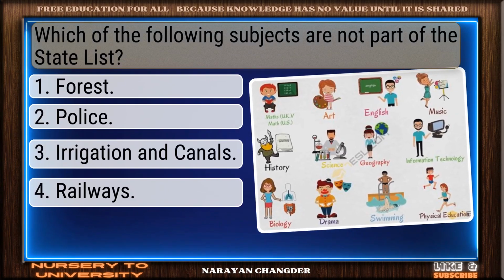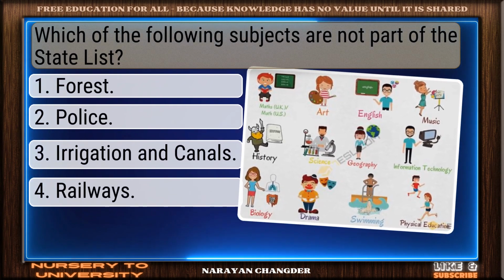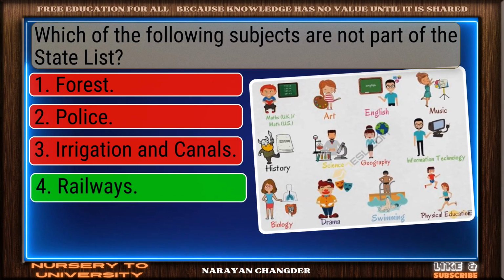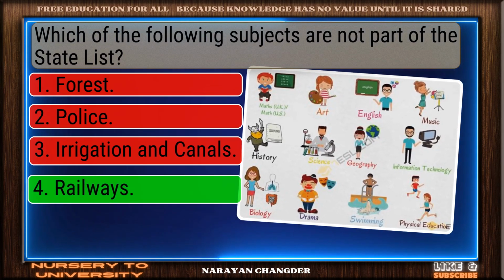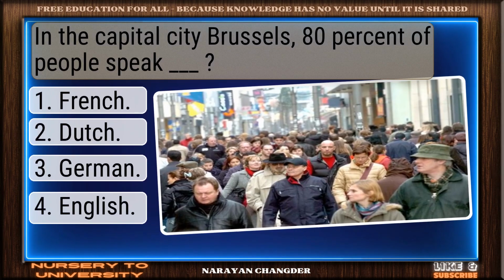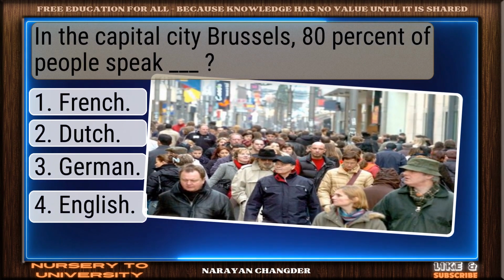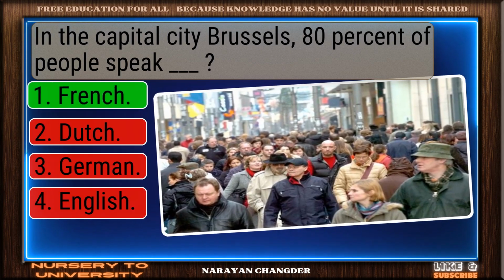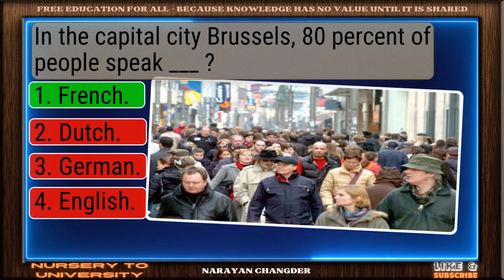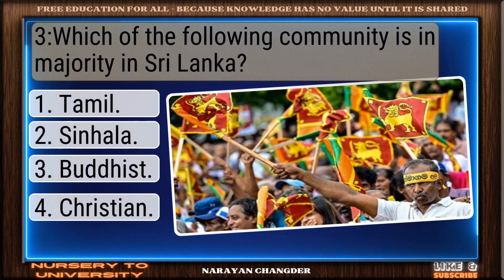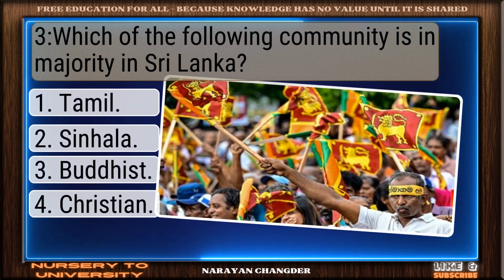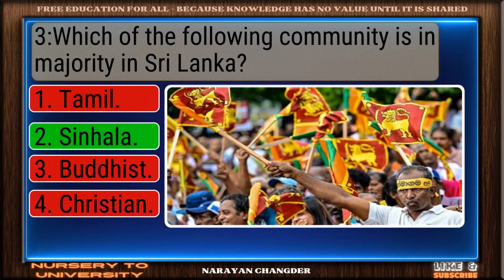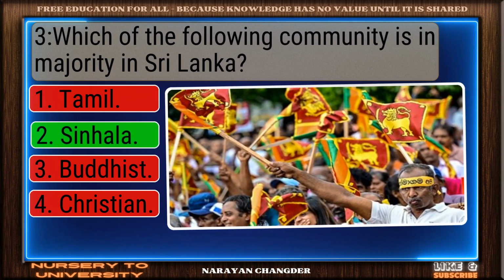Which of the following subjects are not part of the state list? You're right. Railways is correct. In the capital city, Brussels, 80% of people speak Dash. Smart move. French is accurate answer. Which of the following community is in majority in Sri Lanka? Smart pick. Sinhala is correct.